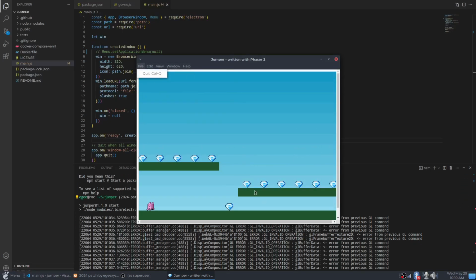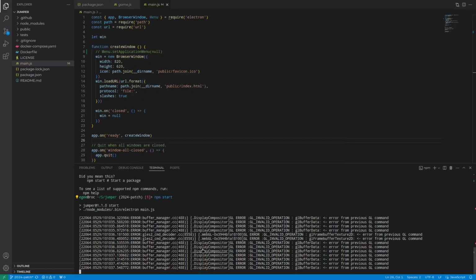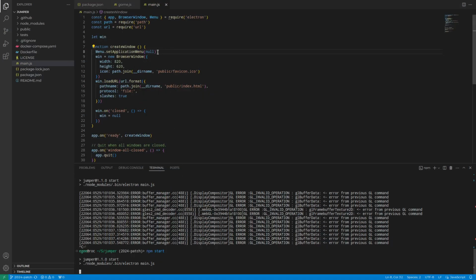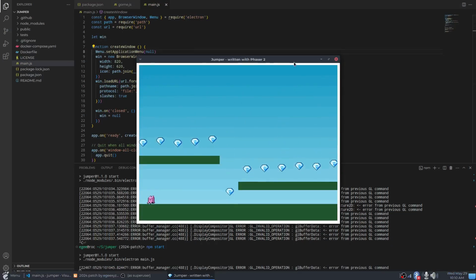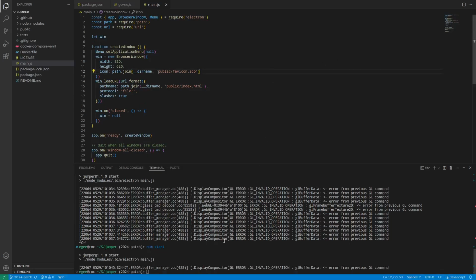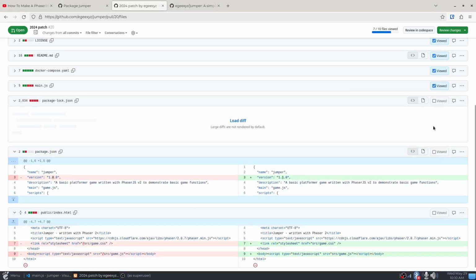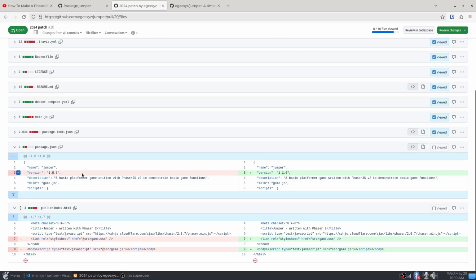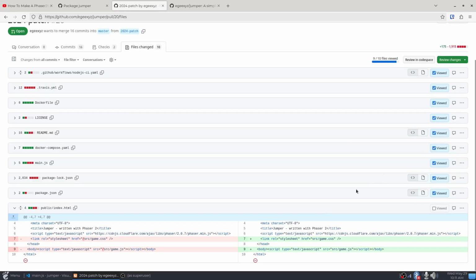It's not supposed to be here. It's like throwing all these weird errors too. But putting that line back in makes the menu go away. So I don't know, Electron's weird. So that's the main.js, that's the lock file, the package.json, it's nothing big, and then yeah, the index.html.